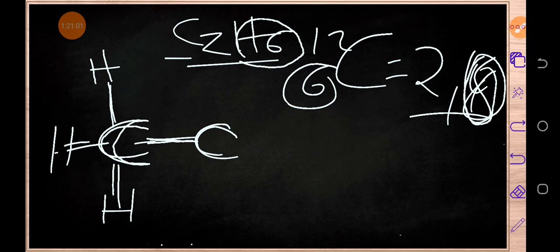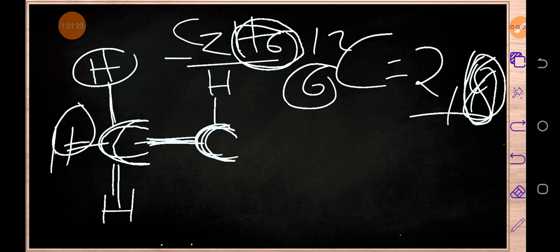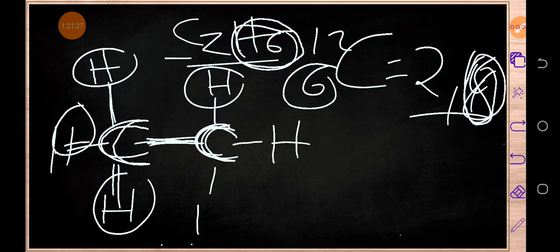I'm sure you're getting the point. Then we come to this one. This one also has already got this one bond. So this means that it now requires 3 bonds for it to be stable. So we are going to write 1. Remember here we've got 6 hydrogens, and we've written 1, 2, 3, 4, 5, 6.